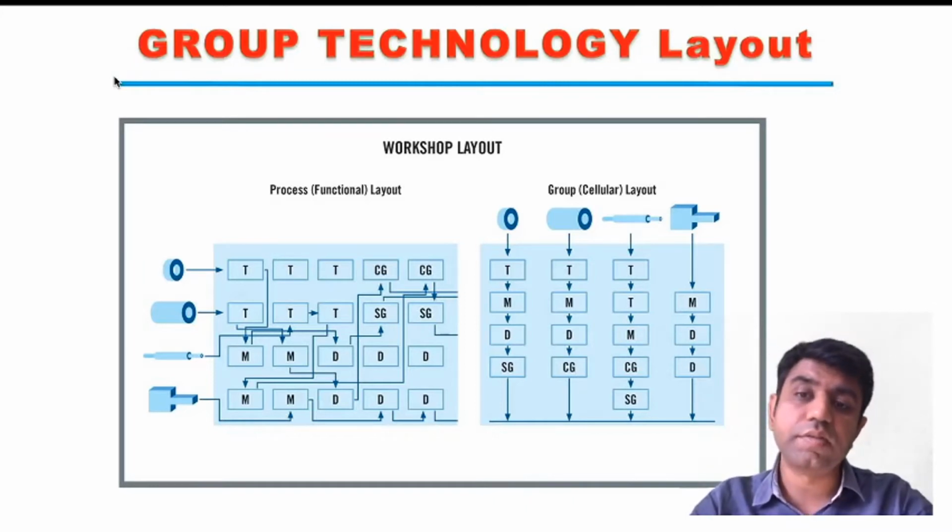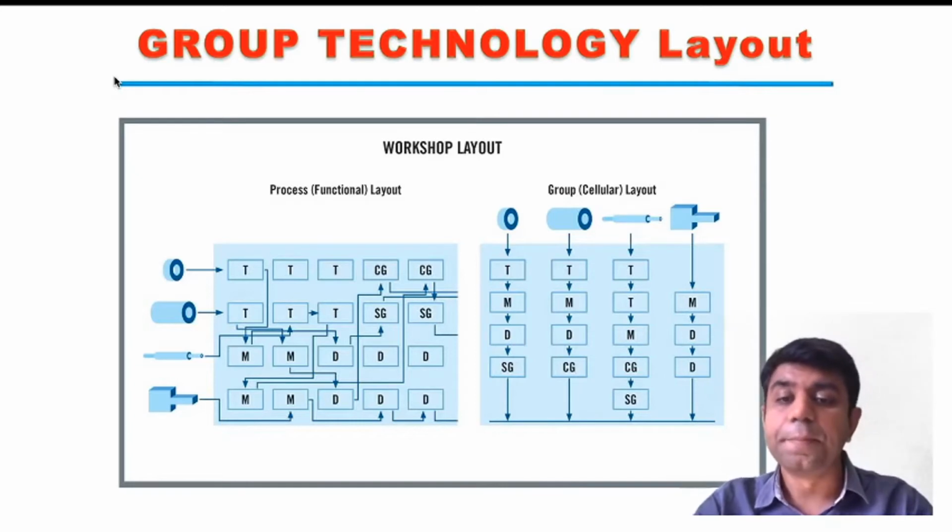Now let us understand with respect to the different layouts used in a workshop. Normally, we have a process-based layout in which, if we are manufacturing these 4 different parts, then in our manufacturing facility we have an arrangement of different machines used for turning, milling, drilling, and grinding. Now, if one part has been produced, and we have done the turning operation, then it is required to do the milling operation.